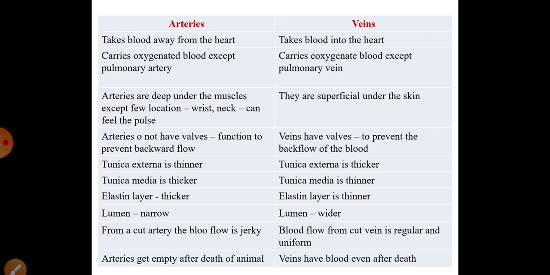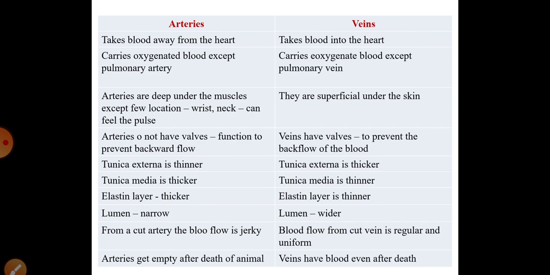Whereas if the veins are damaged or exposed, the blood which flows out won't be jerky, it will be uniform and very regular. Okay, so just with that flow of the blood, you can make out whether the artery is damaged or the vein is damaged. So this was the next comparison, and the last comparison says that arteries get empty after the death of the animal.